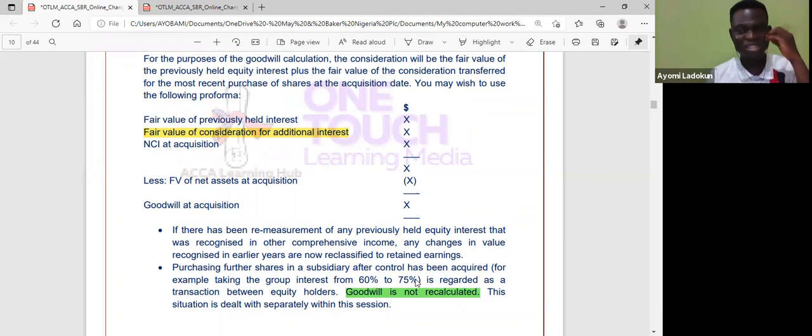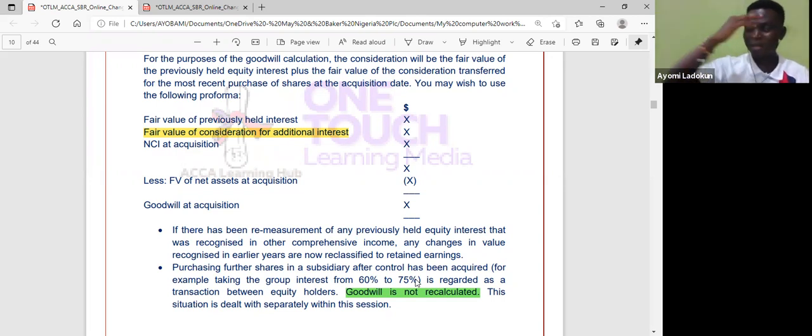So when I'm dealing with step acquisition, otherwise known as piecemeal acquisition, that means I don't have control and then I have control. Three things will happen. I will have to remeasure the previously held equity interest in that entity to its fair value. Any gains and losses are recognized in profit or loss. Then goodwill and NCI are calculated either on a full or partial basis. It's as simple as that.